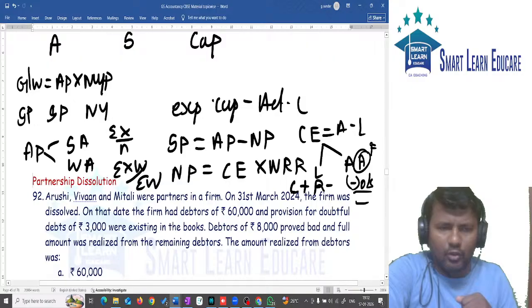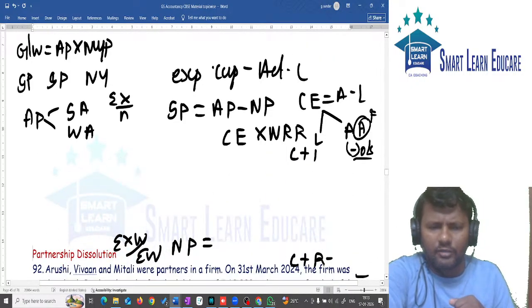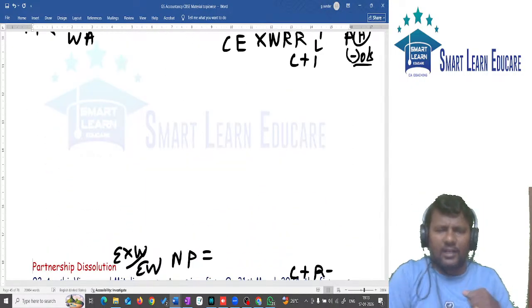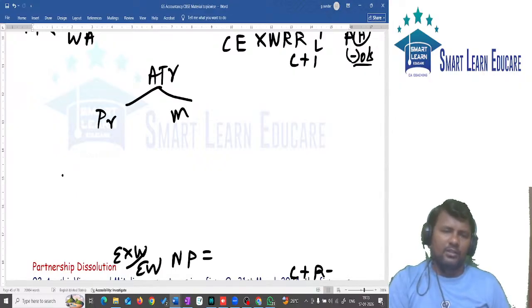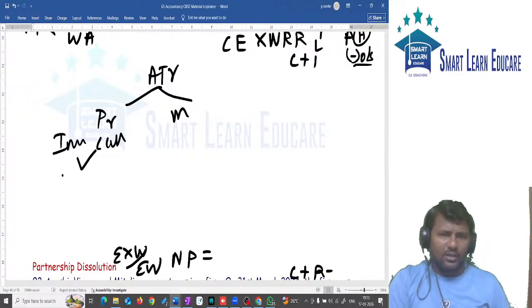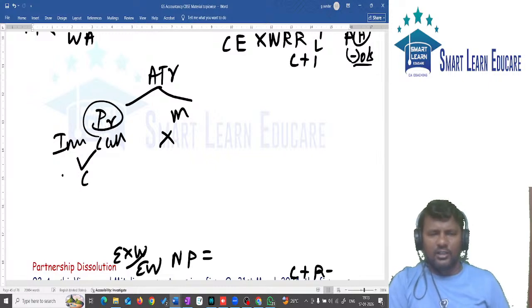Also we discussed about methods of goodwill valuation. Accounting treatment for goodwill. For accounting treatment for goodwill, two classification: premium method, memorandum method. If incoming partner brings cash for goodwill, then premium method. If incoming partner is not bringing cash for goodwill, then memorandum method. If it is premium method, journal entry cash account debit to premium for goodwill.